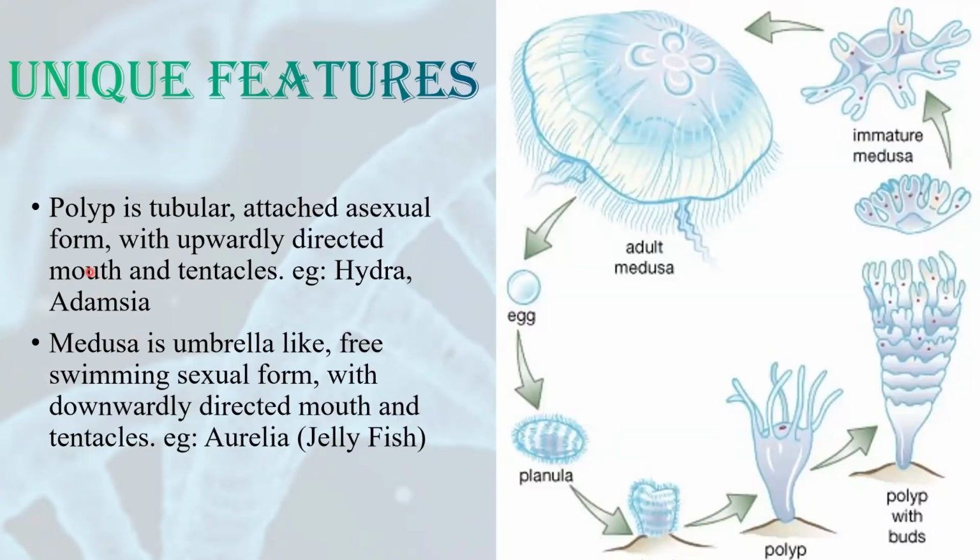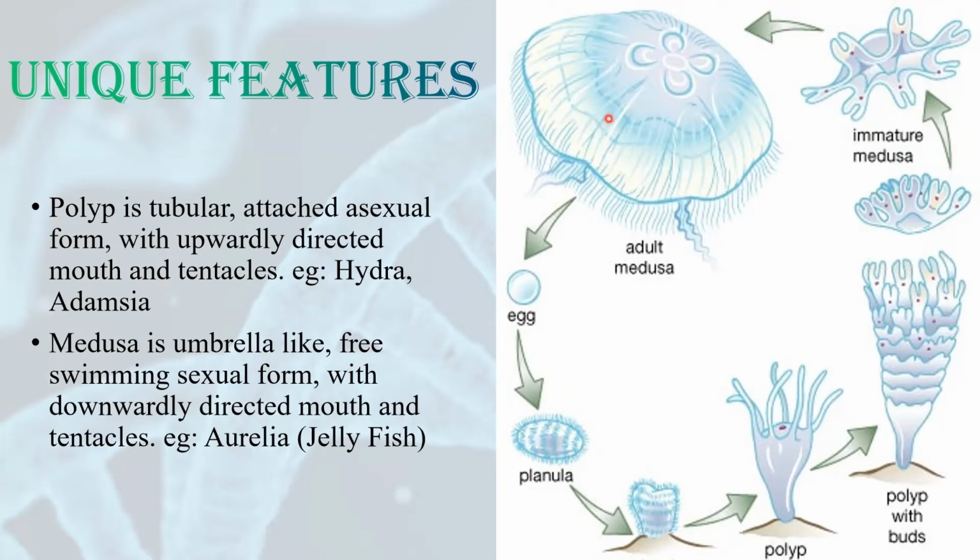Here you can see the diagram of alternation of generation. Polyp is tubular. As I said earlier, it is cylindrical or tubular. It is attached. It is not free swimming. It has a sedentary lifestyle. It is the asexual form, and its tentacles and mouth are directed upwards. Here you can see this is a polyp. The best example of polyp is Hydra. Another example is Adamsia.